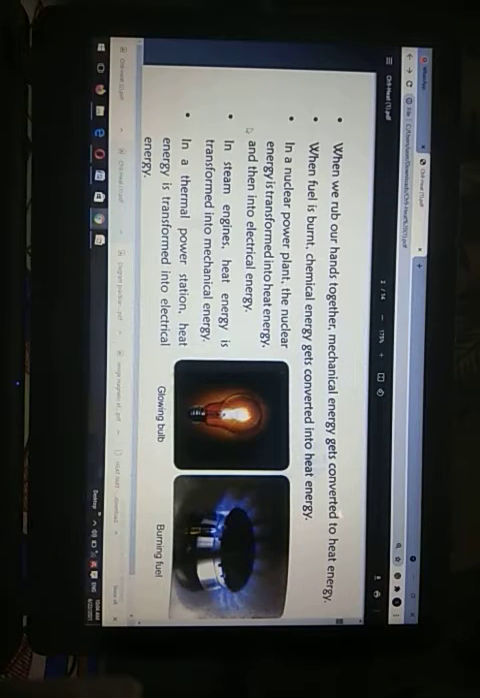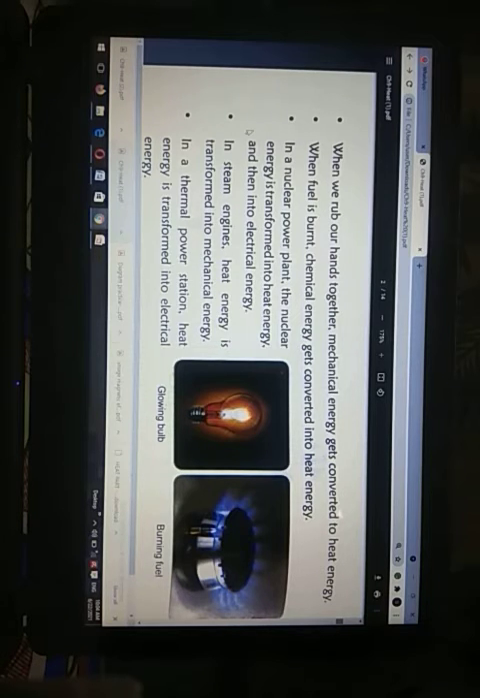Number 1 is when we rub our hands together. What we can see is that mechanical energy gets converted into heat energy. Now what is the meaning of mechanical energy? When we are rubbing our hands, it is a form of mechanical action, like a simple machine, by which energy is generated in the form of mechanical energy. After some time when you rub your hands together, you can see that they become a little bit hot. So we can say that the mechanical energy from rubbing our hands together is converted to heat energy.